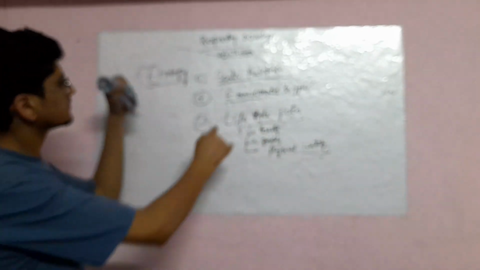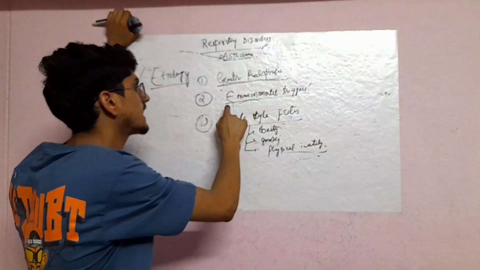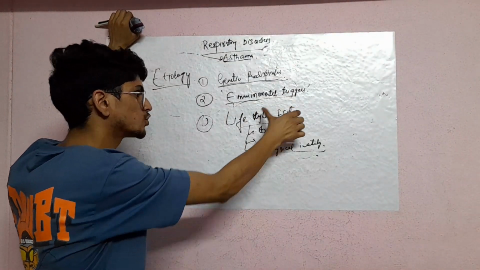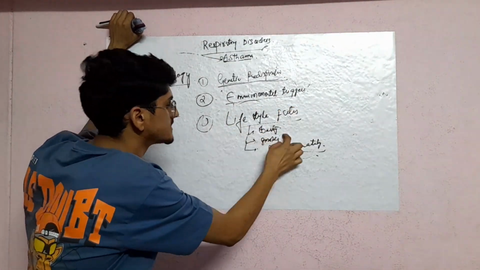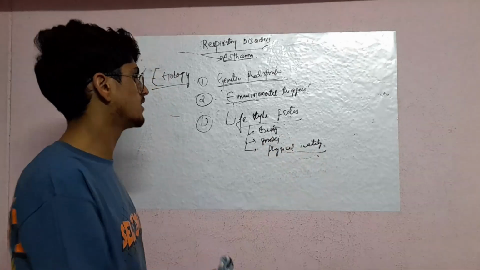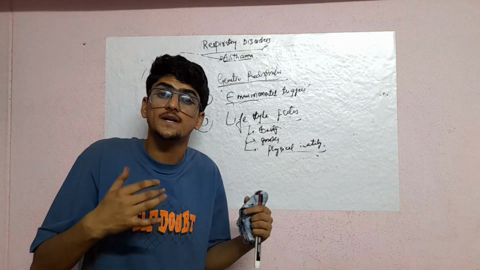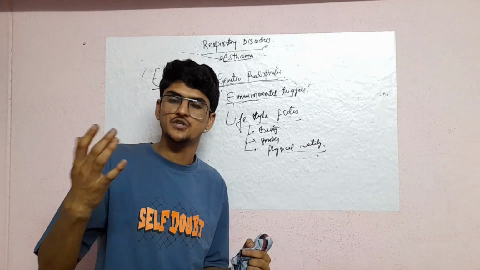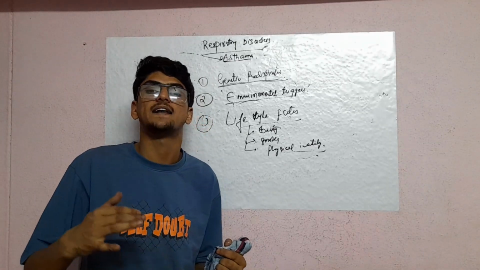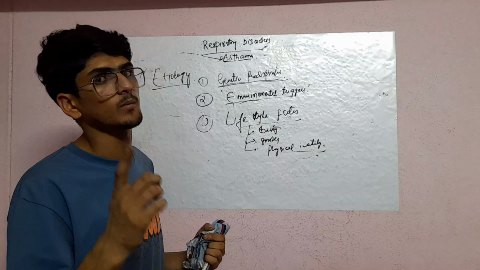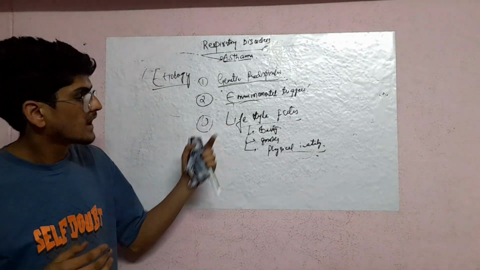So we are on the topic. Due to genetic predisposition, environmental triggers, lifestyle factors, the lifestyle factors include obesity, smoking, physical inactivity. So obesity, what actually does obesity mean? Accumulation of excess fat in the form of triglycerides.